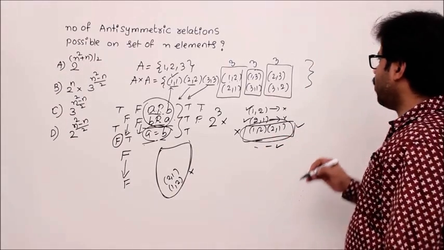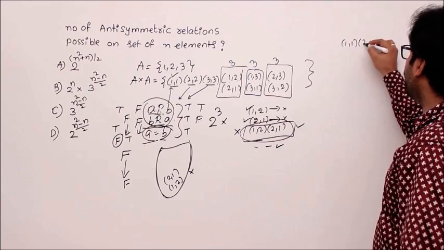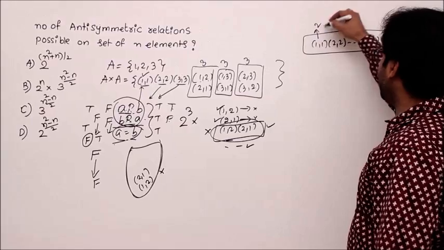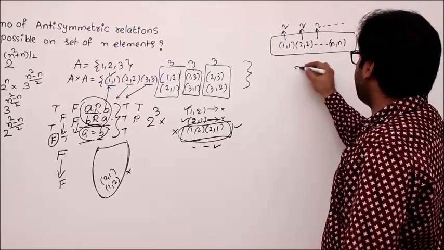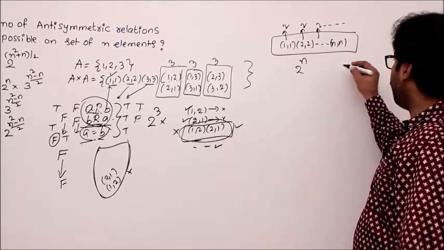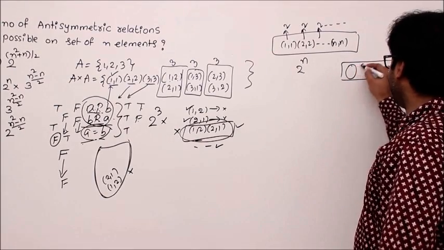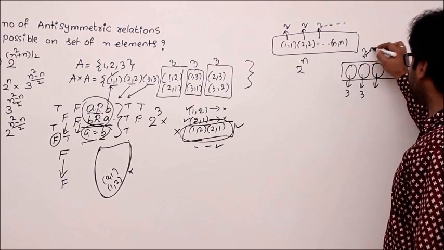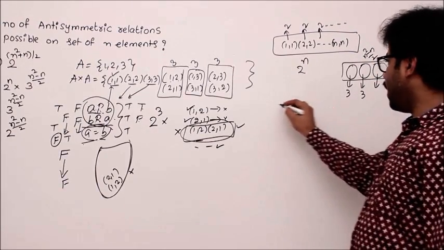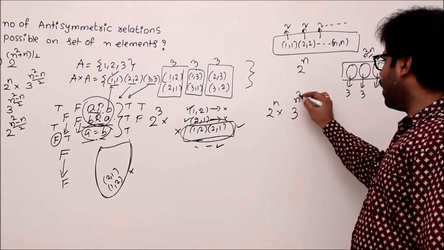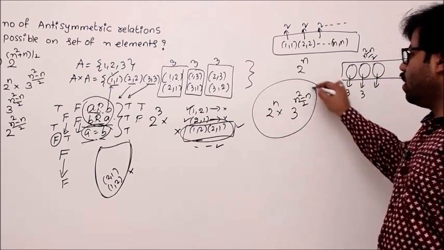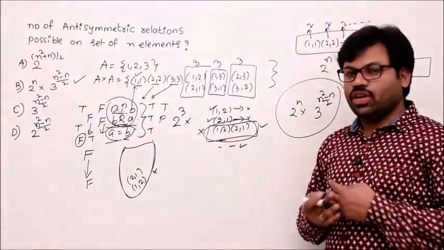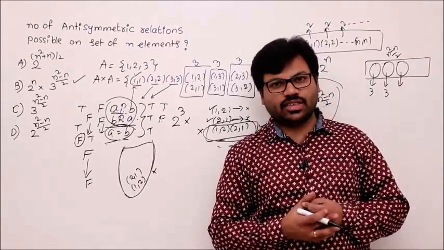If you have n variables, you will have 1 1, 2 2, and so on up to n elements. We know that, correct? So they all will have 2 independent options. 2, 2, 2, how many times? n times, so 2 power n. Into what about the other group? In the other group we have pairs. Each pair has 3 options. How many such pairs we have, we already computed: n square minus n by 2. So each pair has 3 options, then 3 power n square minus n by 2. So altogether 2 power n into 3 power n square minus n by 2. So option B is the right choice. In that way you can compute the number of antisymmetric relations.